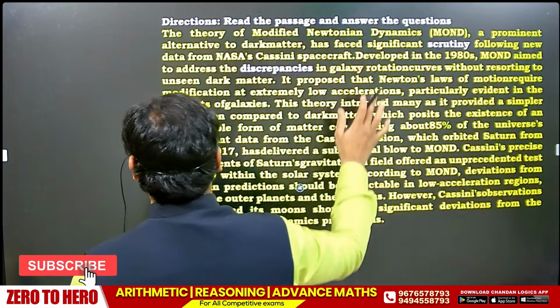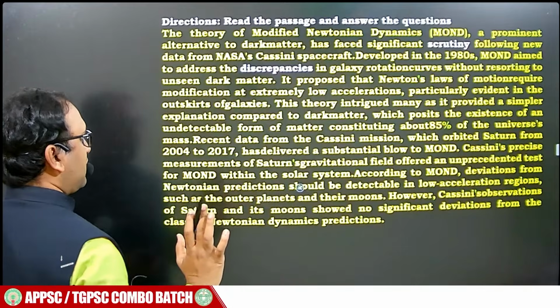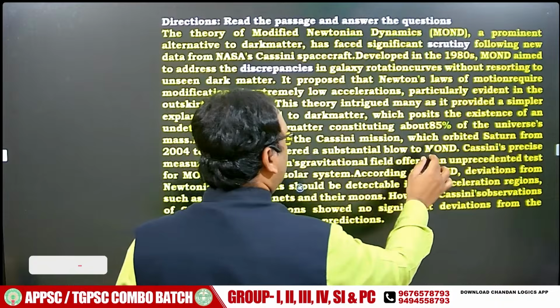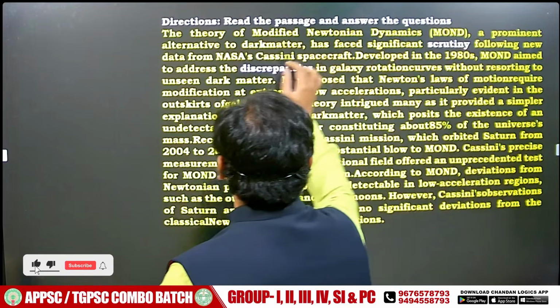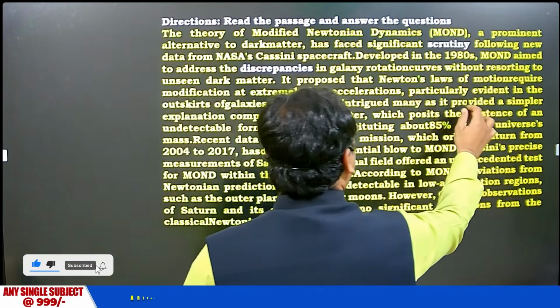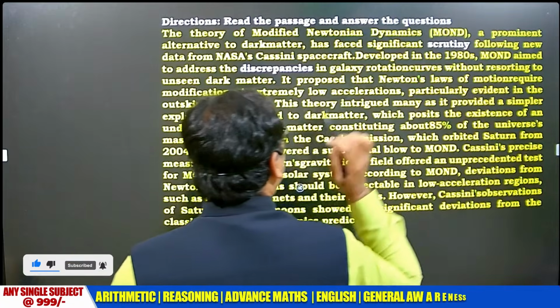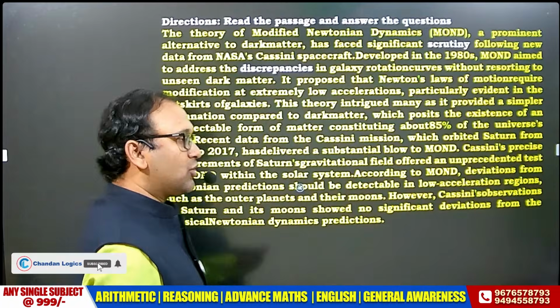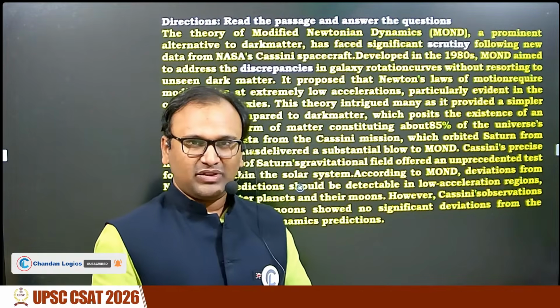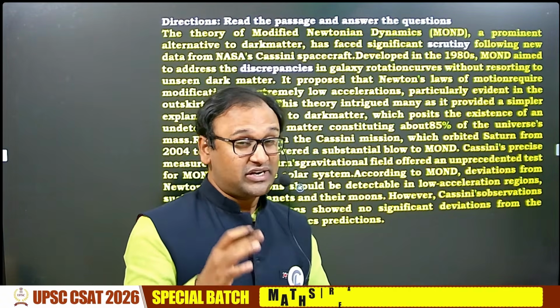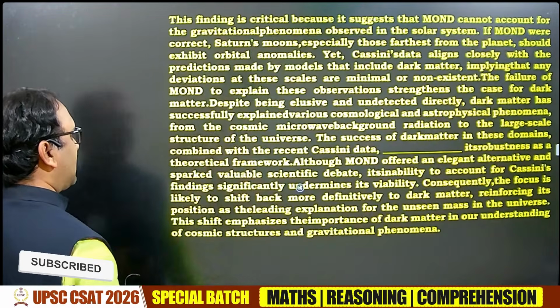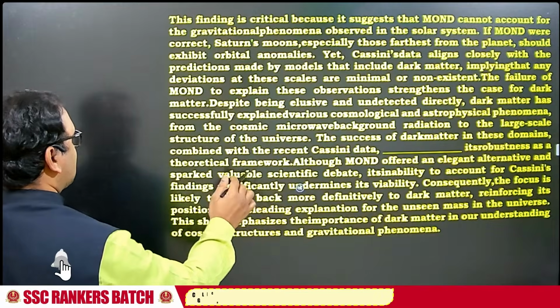It is something related to science and technology, because if you see the article, it talks about MOND, it talks about spacecraft, it talks about Newton's law, it talks about NASA. So this is an article related to science and technology, which is definitely easy. This is not a difficult article.